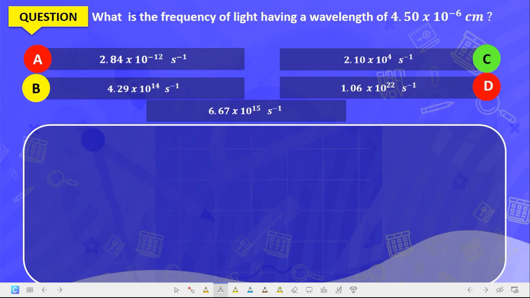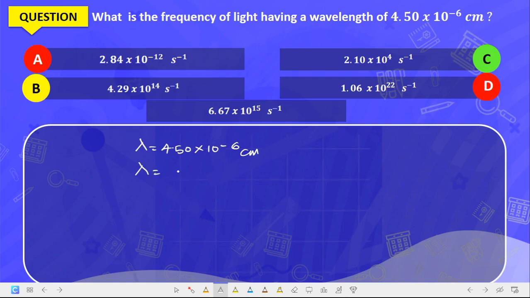Let's take a look at this question. What is the frequency of light having a wavelength of 4.50 times 10 raised to the power of minus 6 centimeter? First of all, you must convert this wavelength to meter.